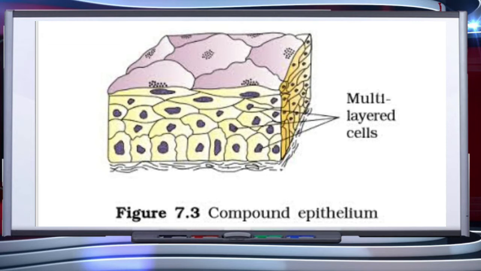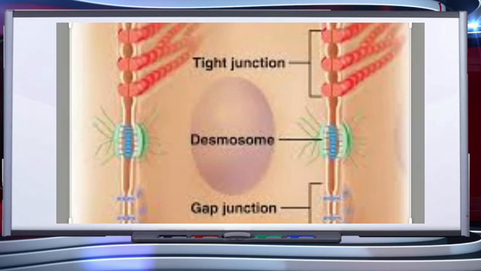All cells in epithelium are held together with little intercellular material, as in nearly all animal tissues. Specialized junctions provide both structural and functional links between these individual cells. These are of three types: tight junctions, adhering junctions, and gap junctions.